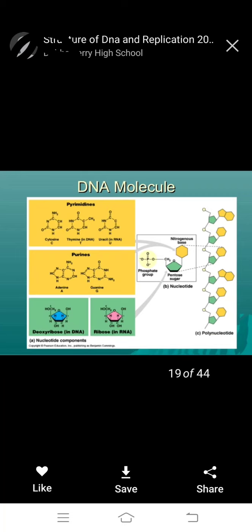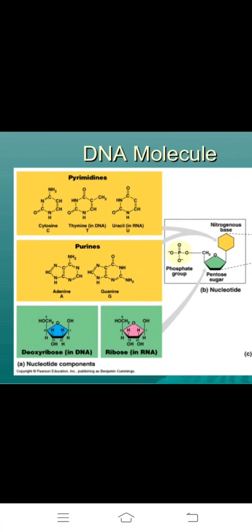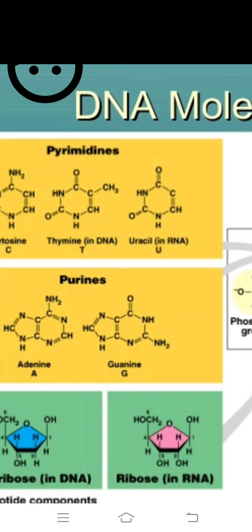The pyrimidines are cytosine, thymine and uracil. We observe the thymine and uracil diagram. Only the CH3 methyl group is absent on the second carbon in RNA.